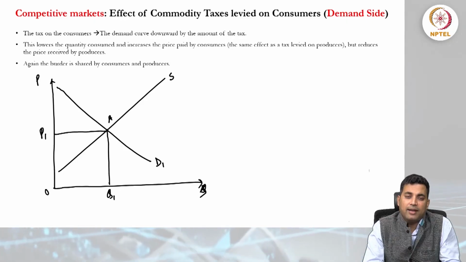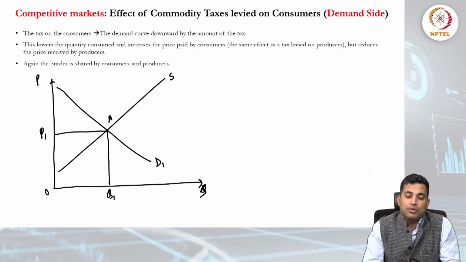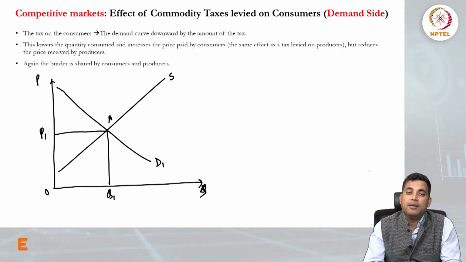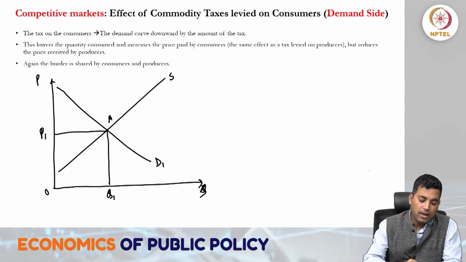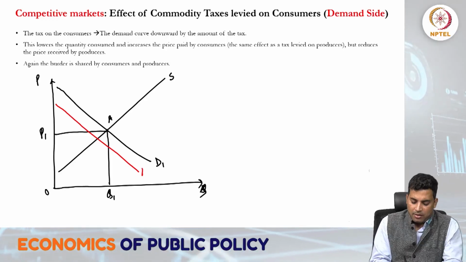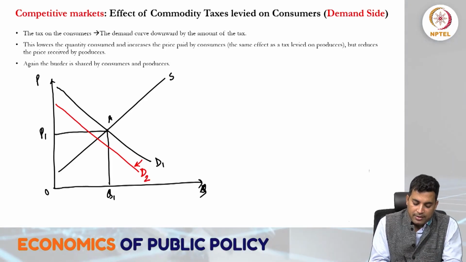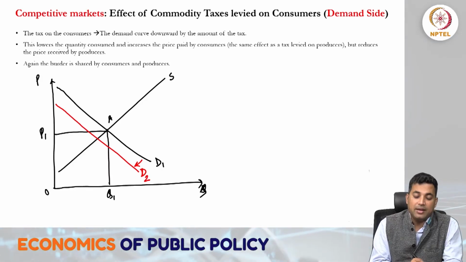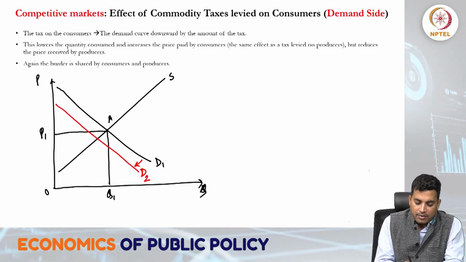Now consider the case where a tax is imposed on the commodity, especially a tax imposed on the consumer. Consumers' behavior will get reflected through the demand curve, and the demand curve will shift downward. So here is the demand curve, D2, and this shift is due to taxes.